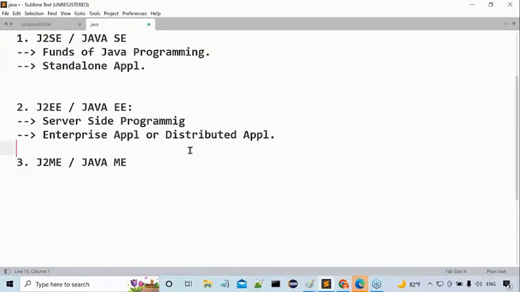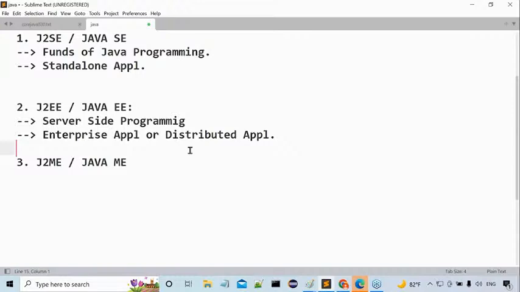That's why I want to give some percentages. Standalone applications are up to 5% only in the outside market. In the outside market, how many are standalone applications? Only 5%. But 95% of the applications are distributed applications only. Getting clarity or not? Tell me, sir, which applications have more demand in the outside market? Distributed applications rather than standalone applications.